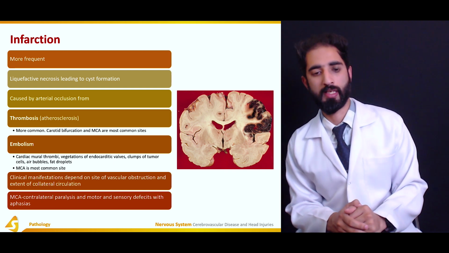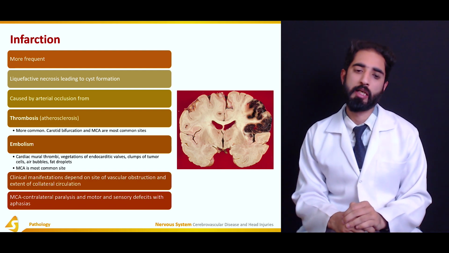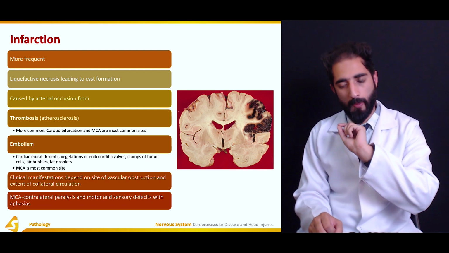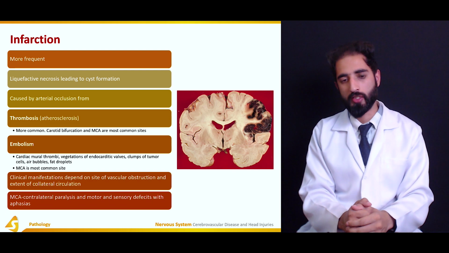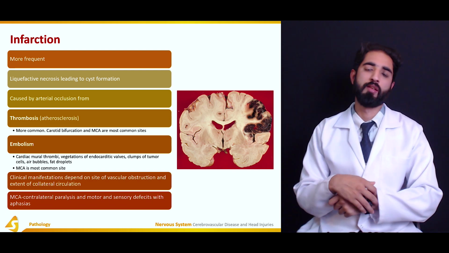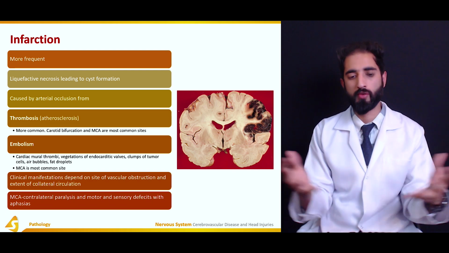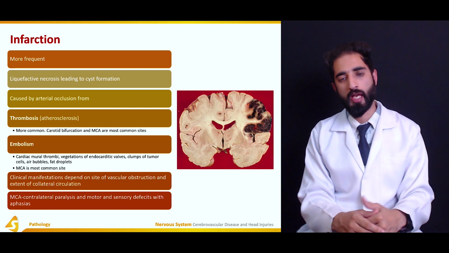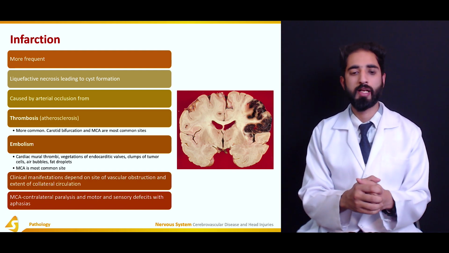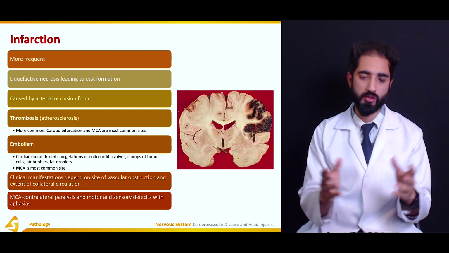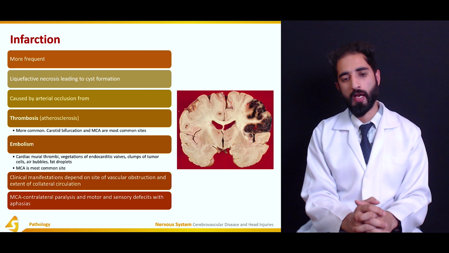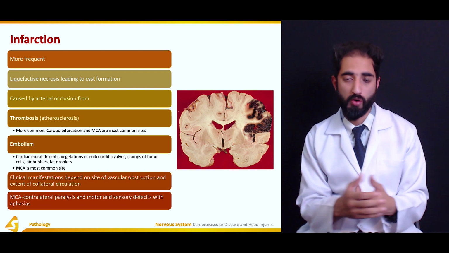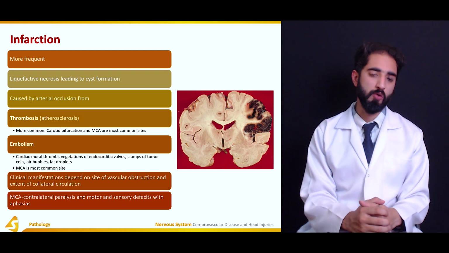Talking about the embolism, it is not as common as the thrombosis, but it is because of a dislodged segment which actually occludes the blood vessels supplying the brain tissue and results in similar symptoms and effects as thrombosis, eventually leading to infarction. So it can be because of cardiac mural thrombi, vegetations of the endocarditic valves, clumps of tumor cells, and even air bubbles and fat droplets, which can cause disruption of the blood supply. And once again, the most common site for embolism to occur is the middle cerebral artery.